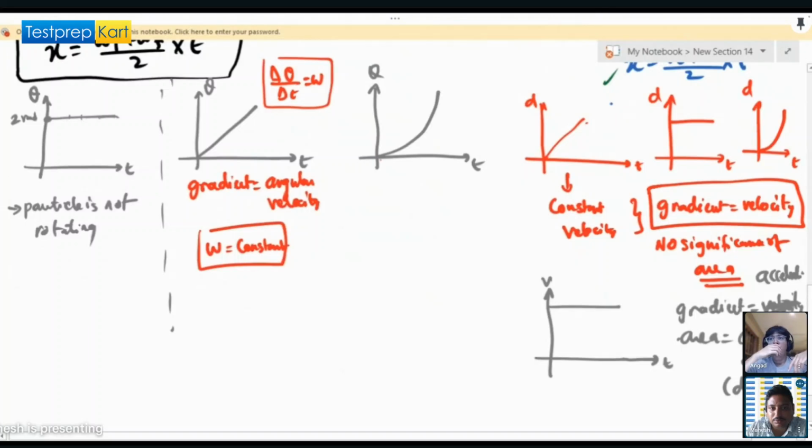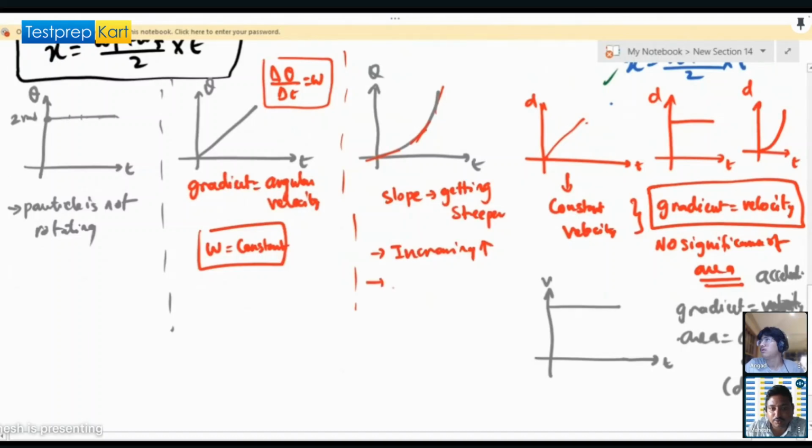And here you can see the slope is getting bigger, so the slope is getting steeper. If the slope is getting steeper, it is increasing, which means that omega is also increasing.